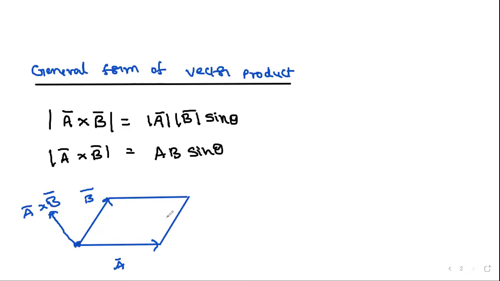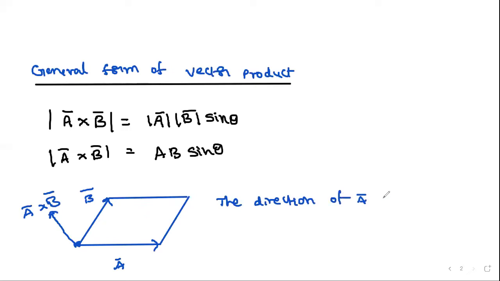If I just draw the diagonal here, what does the diagonal indicate? A bar plus b bar. If such a parallelogram is taken and the diagonal is taken, that indicates a bar plus b bar. But if I consider the perpendicular line to the plane containing a bar and b bar, what is that? The direction of a bar cross b bar, I will write here.